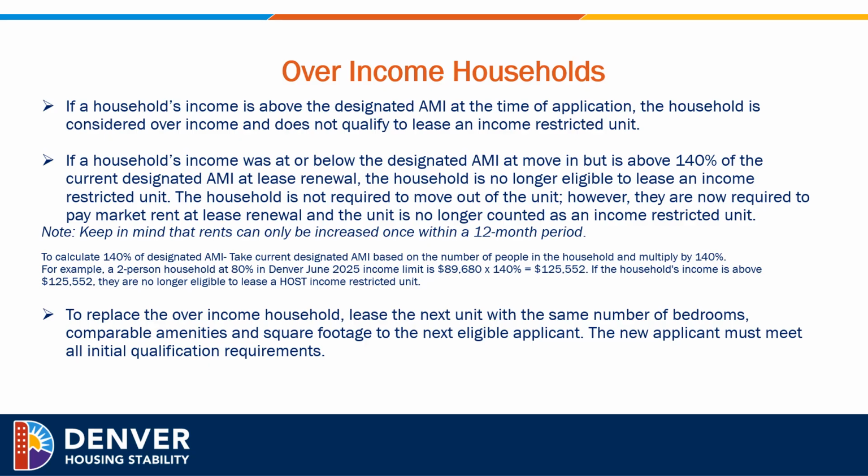To calculate 140% of designated AMI, take the current designated AMI based on the number of people in the household and multiply it by 140%. For example, a two-person household at 80% AMI in Denver as of June 2025 has an income limit of $89,680. We'll multiply that by 140% to get a total of $125,552. If the household's income is above $125,552, they are no longer eligible to lease a host income restricted unit.